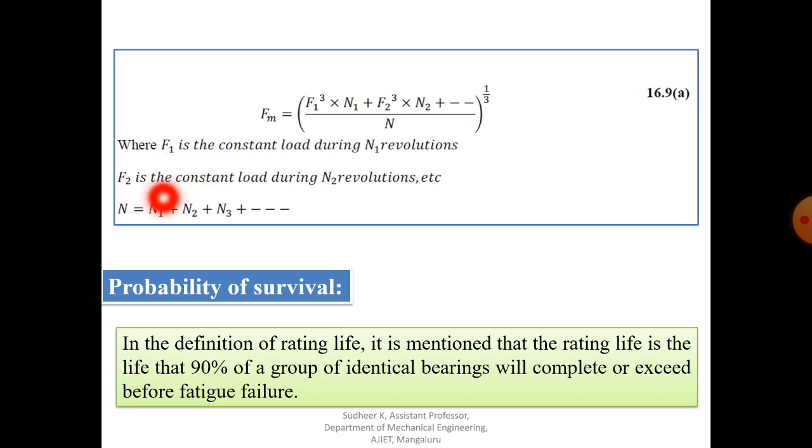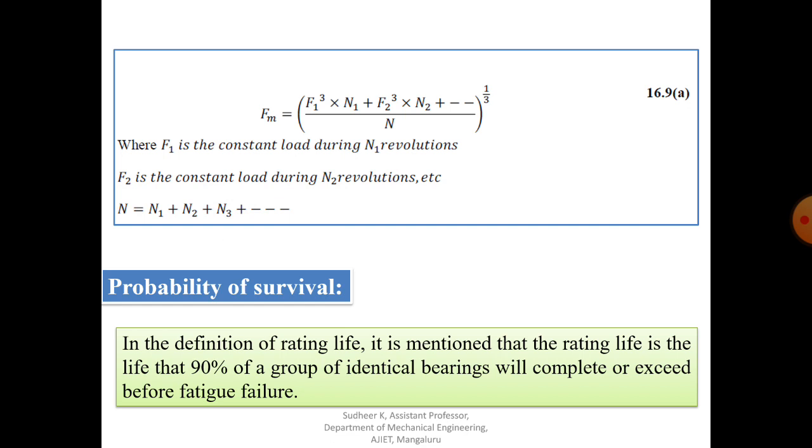The total revolutions are N1 plus N2 plus N3. This is the equation used for calculating the dynamic load carrying capacity of the bearing when subjected to fatigue load.